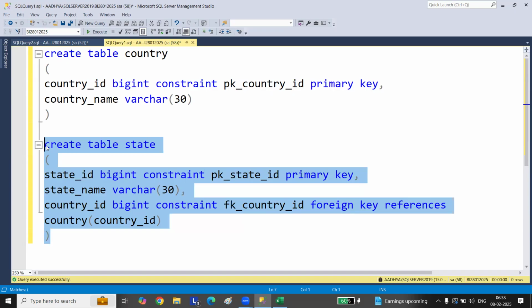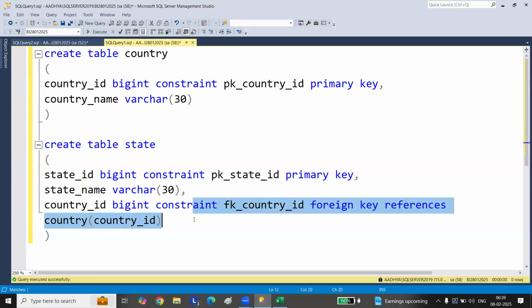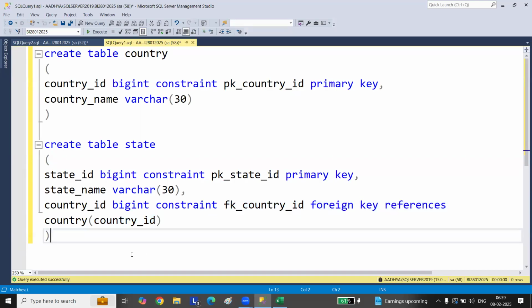As I told you, the first part of SQL is just commands, so you need to follow that structure only and replace your own values. I have given my own names for country and state, but the constraint is syntax that you need to follow.